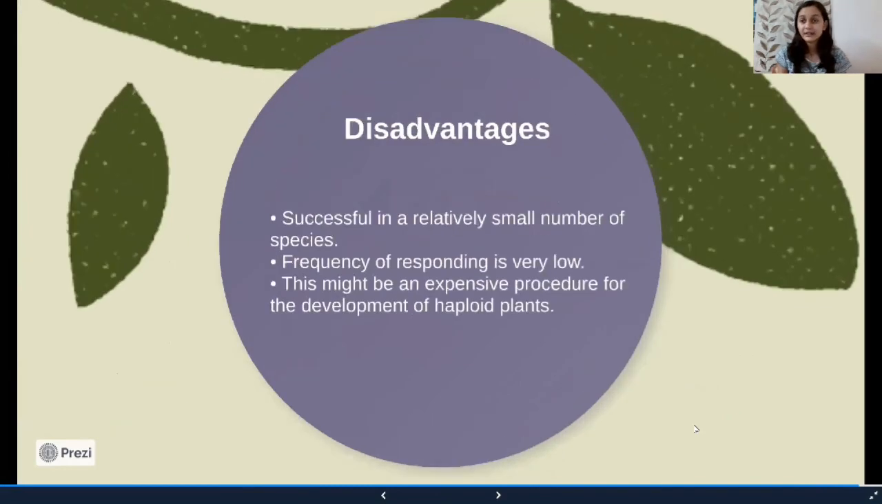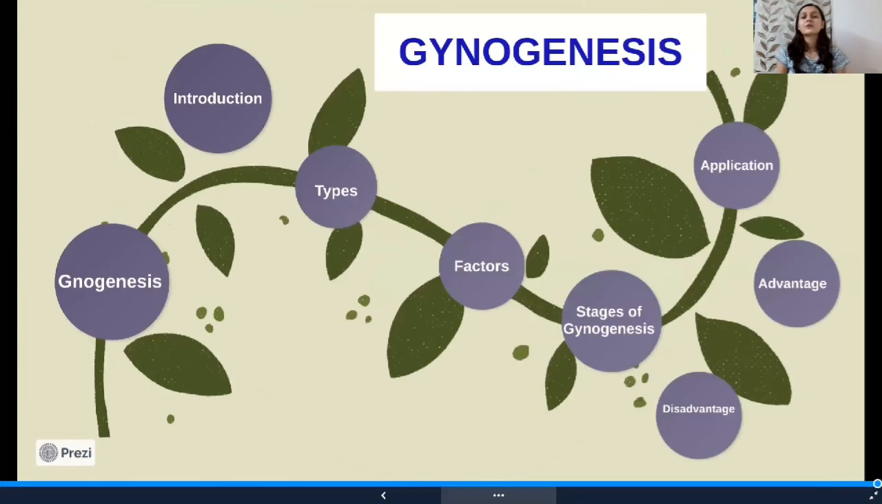Now, as it has many advantages, it has some disadvantages. The first disadvantage is that the success ratio of gynogenesis is low. Then the frequency of response is also very low. And the last is that gynogenesis is very expensive, as the whole plant tissue culture method is expensive. We can include it as a disadvantage that it is a very expensive and time consuming method. So this was all about gynogenesis.